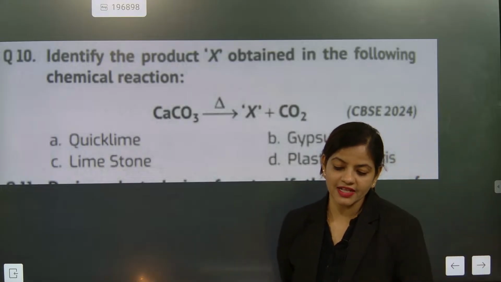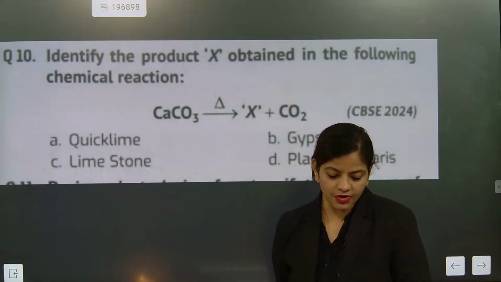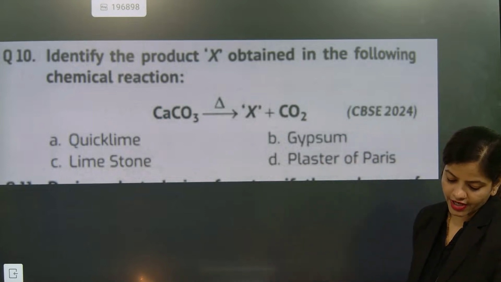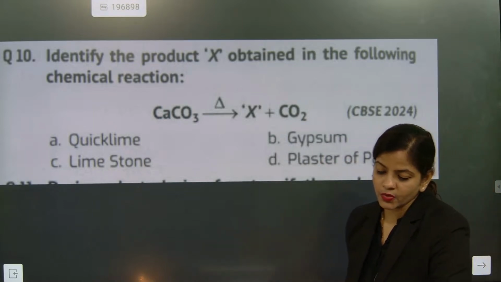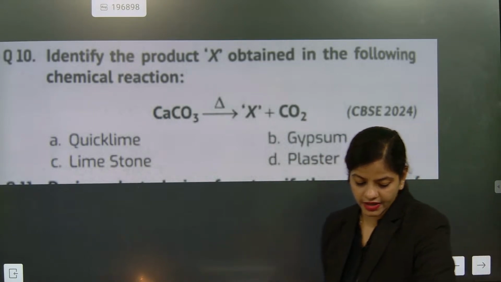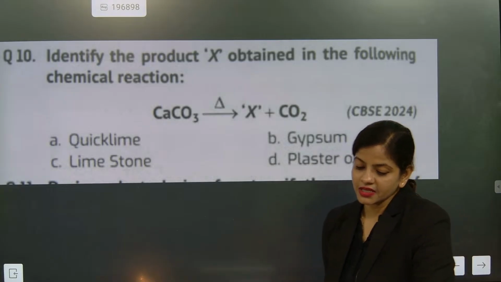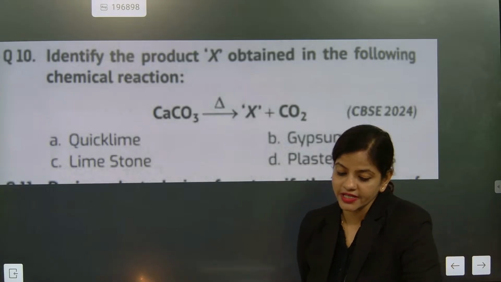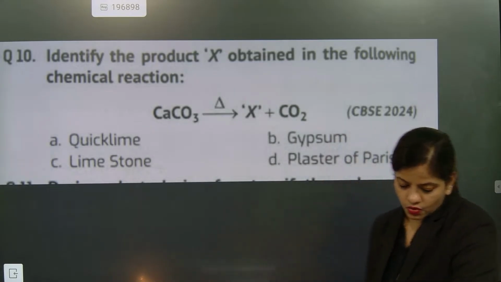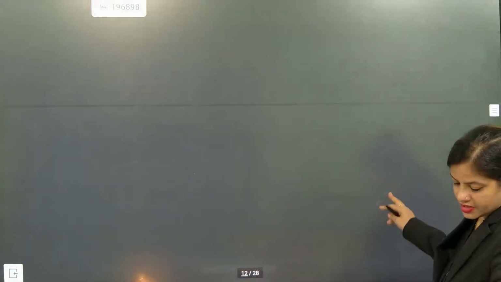What is the first one? Calcium carbonate. Calcium carbonate, there calcium oxide is obtained. So calcium oxide is nothing but quicklime. So the correct answer is A. Absolutely correct. Super. It is quicklime and the correct answer is A.